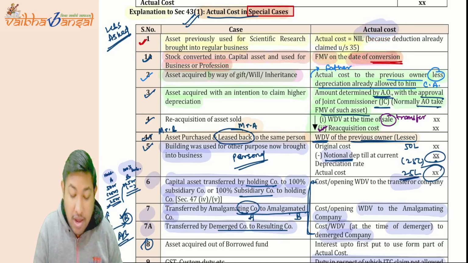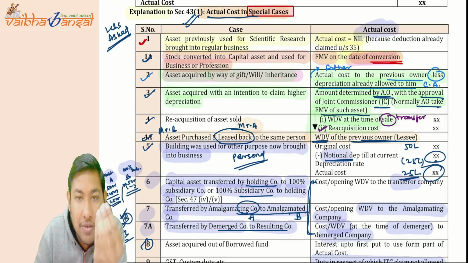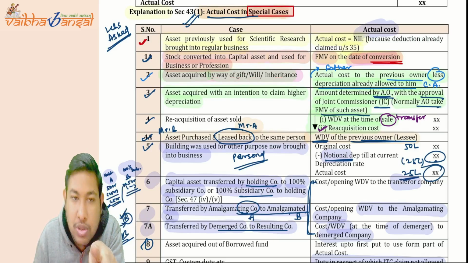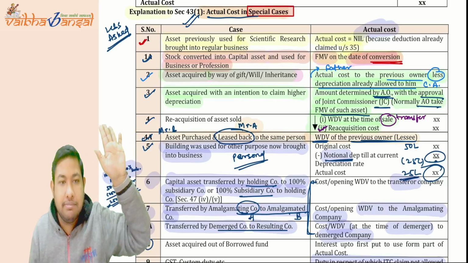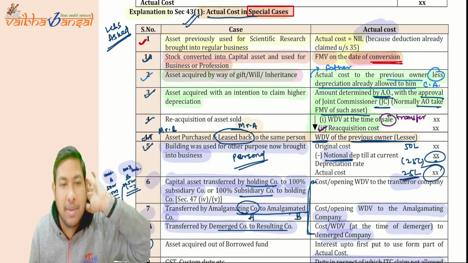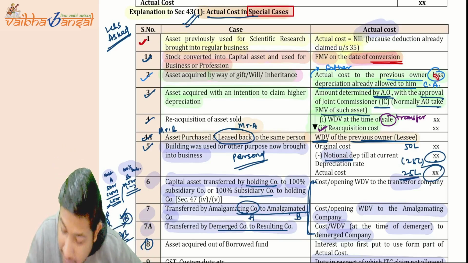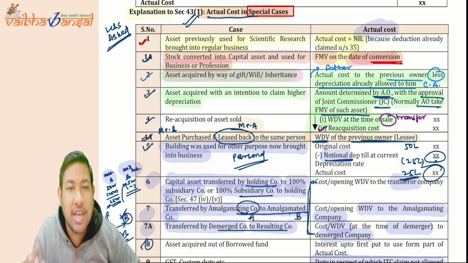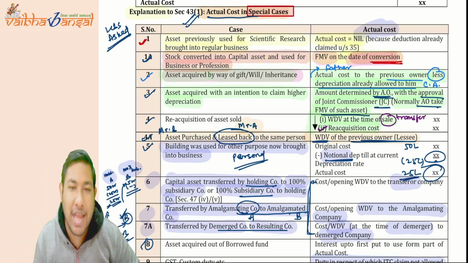Whatever the FMV on the date of conversion is going to be the actual cost. Now, asset acquired by way of gift, will, inheritance. So whatever the actual cost to the previous owner, less depreciation already allowed to them, is the actual cost. So, can I say it is the carrying value, the carrying amount of the asset to the previous owner? That is going to become the actual cost to you.